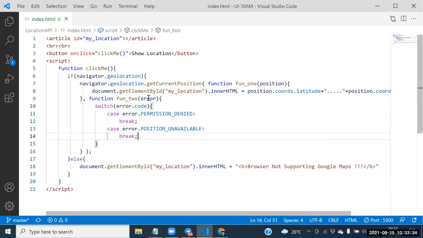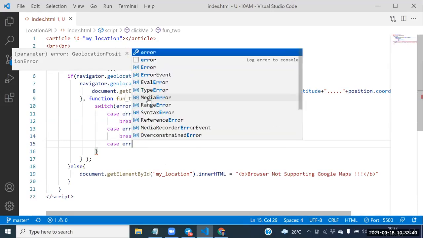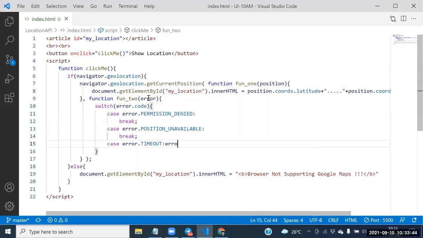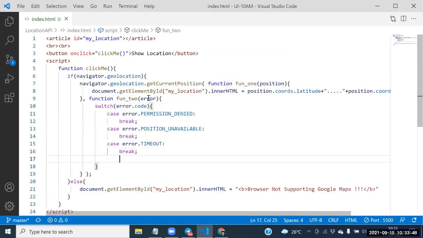Guys, so try to say this one here. What is the other thing we need to place? Case error dot timeout. Case timeout here. Next one, guys. Here itself, can I place the break statement now? Let me place the break statement.